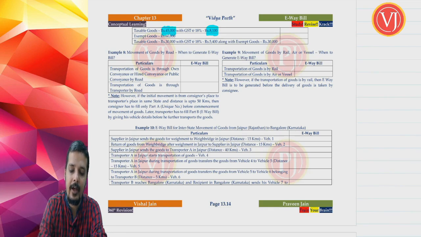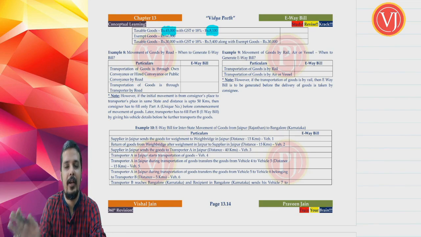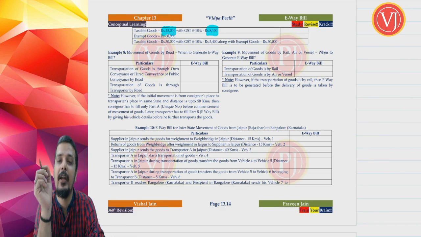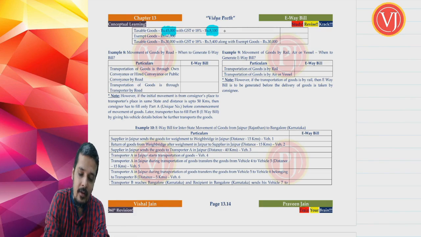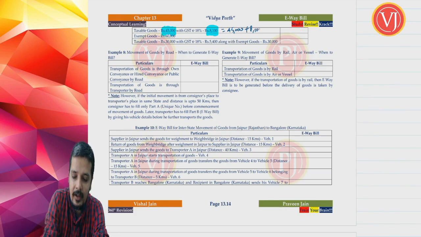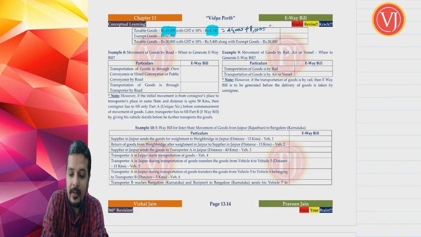Consignment value means the transaction value under section 15 plus GST. So the consignment value in this example is 53,100, which is more than the limit of 50,000. You have to generate